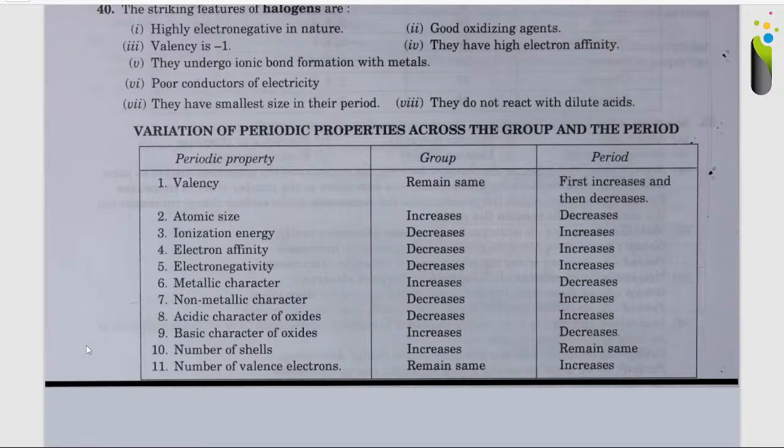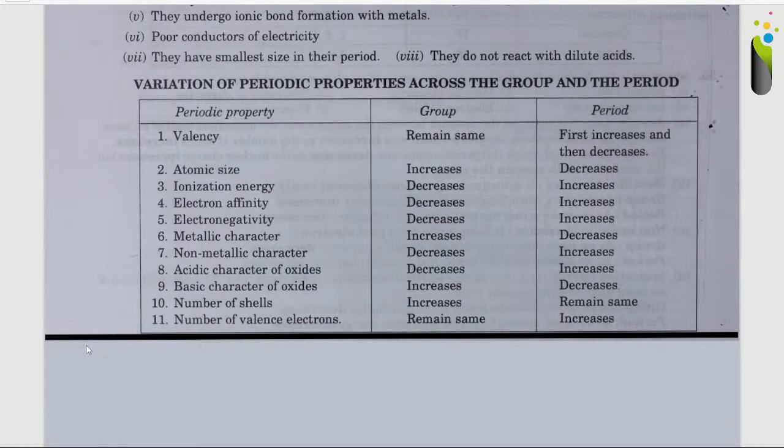Coming to the next, that is variation of periodic properties across the group and the period. Periodic property, that is valency: across the group it remains the same, across the period it first increases and then decreases. Atomic size increases down the group whereas it decreases across the period. Ionization energy decreases in a group, increases in a period. Electron affinity decreases in a group, increases in a period. Electronegativity decreases in a group, increases in the period.